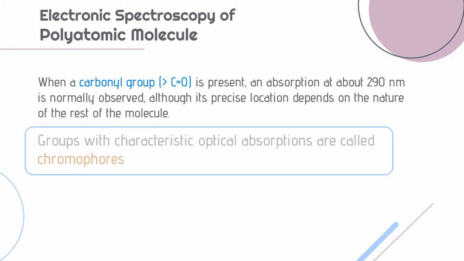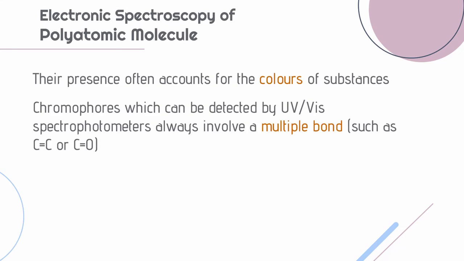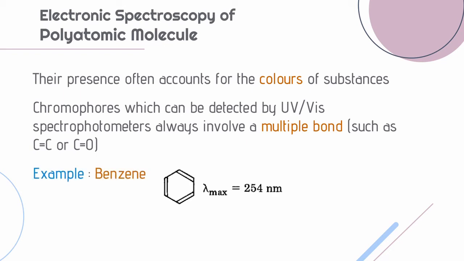So groups like this with characteristic optical absorptions are called chromophores. And these groups have the most strongly influencing absorption characteristics. The presence of a chromophore in a molecule generally accounts for its color. And these chromophores, which can be detected by UV visible spectrophotometers, which is our interest, always involve a multiple bond, such as C double bond C or C double bond O. Another example of a chromophore is the benzene ring, and this has an absorption peak at about 254 nanometers.